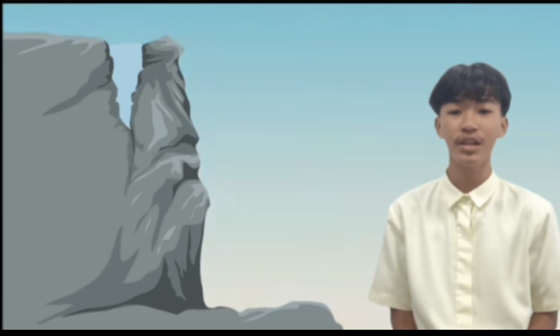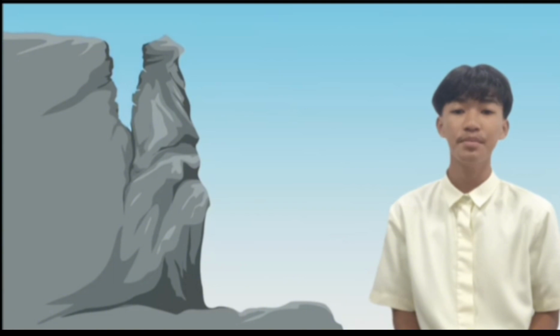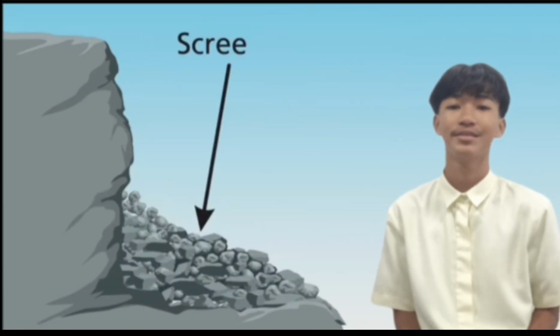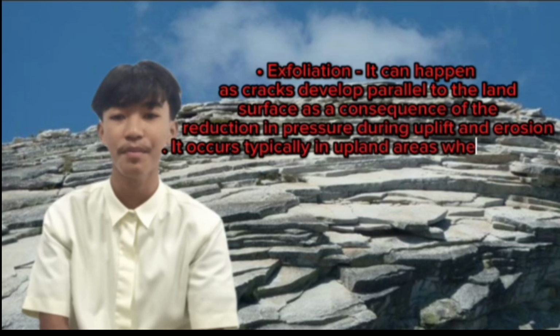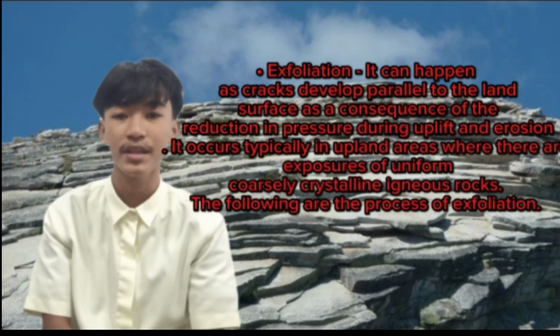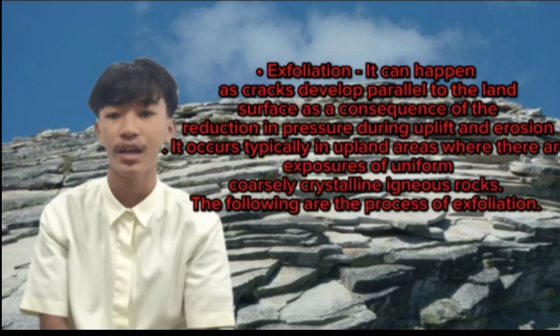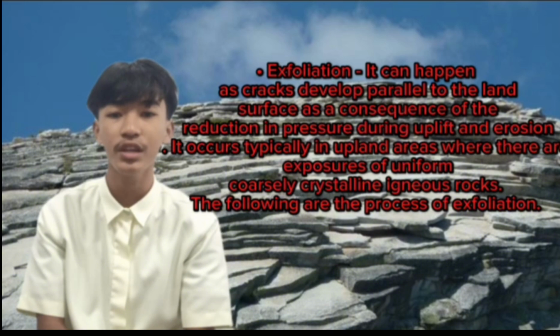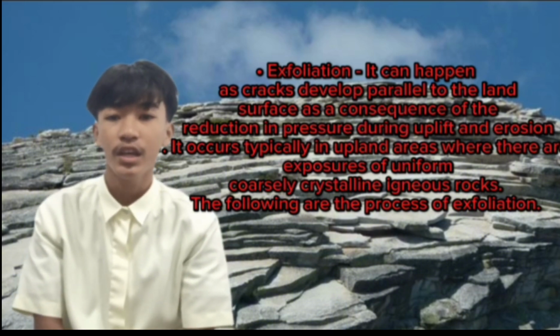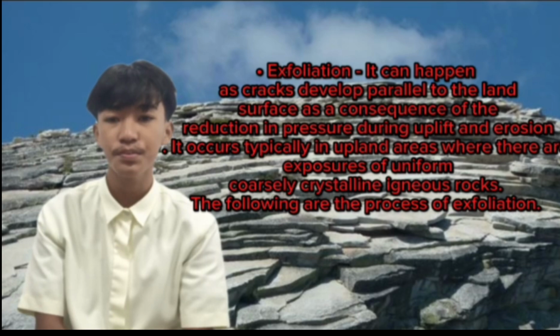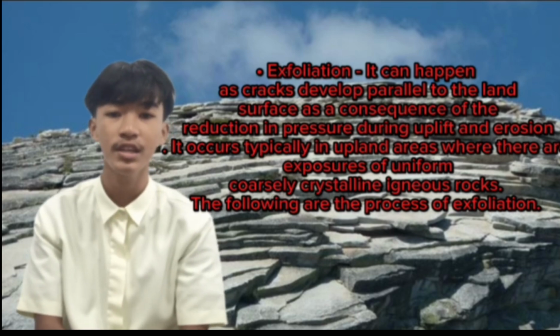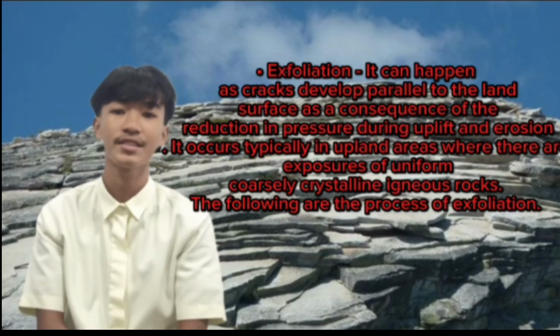It occurs in mountainous regions like the Alps or Snowdonia. Third, exfoliation. It can happen as cracks develop parallel to the land surface as a consequence of the reduction in pressure during uplift and erosion. It occurs typically in upland areas where there are exposures of uniform, coarsely crystalline igneous rocks.